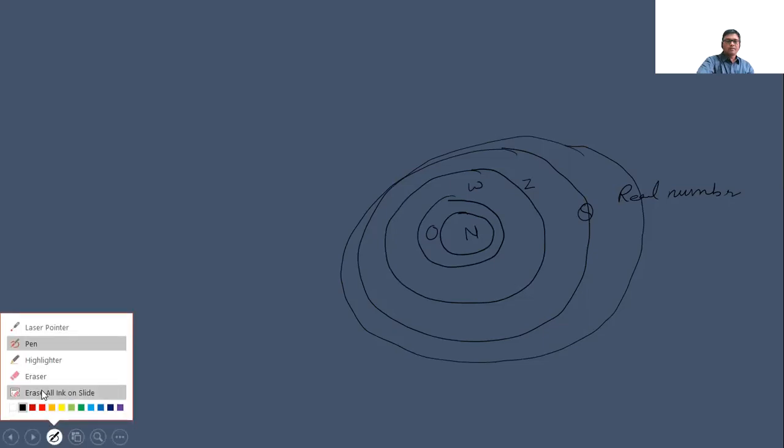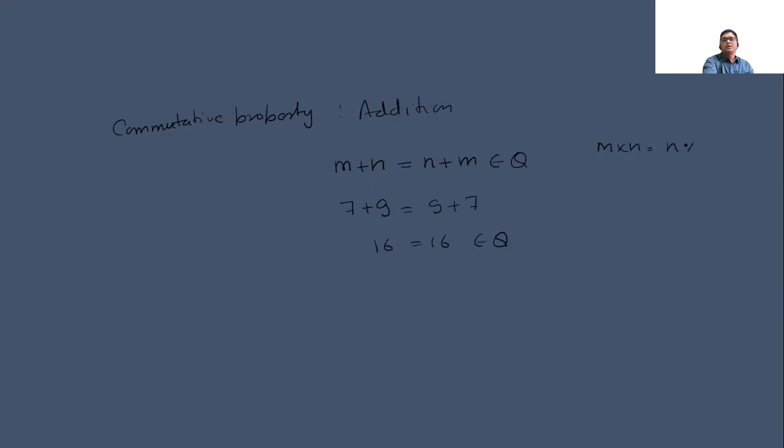The commutative property of addition: let us assume that m plus n, we can assume anything, is equal to n plus m, where m, n belong to Q. Let m be anything: 7 plus 9 is equal to 9 plus 7, here it will be 16 is equal to 16, which belongs to Q. In the same way it always follows m into n is equal to n into m: 7 into 9 is equal to 9 into 7 is equal to 63.